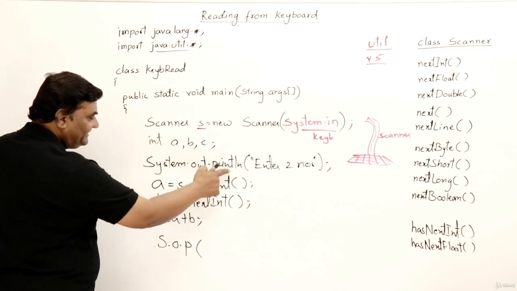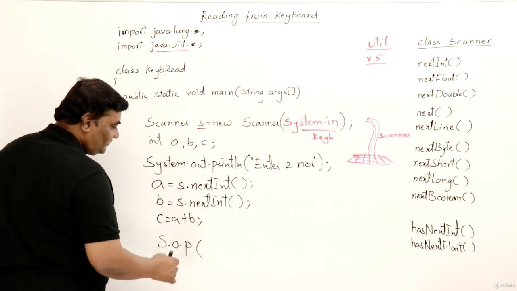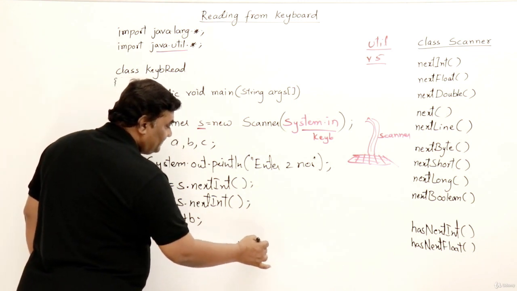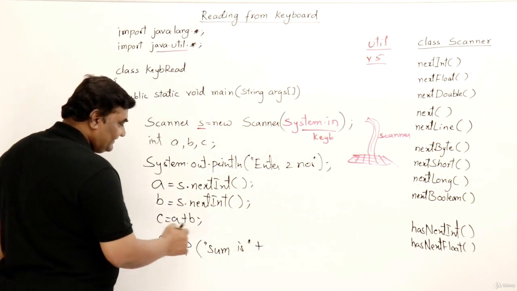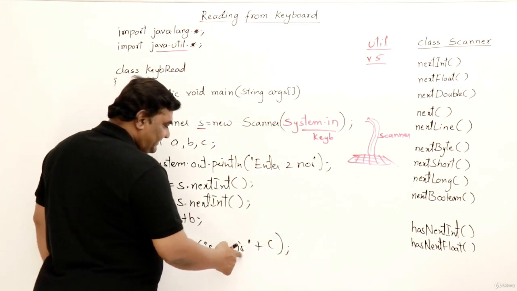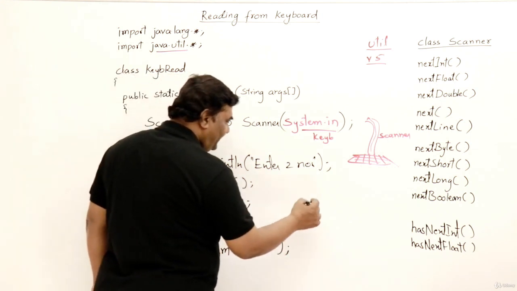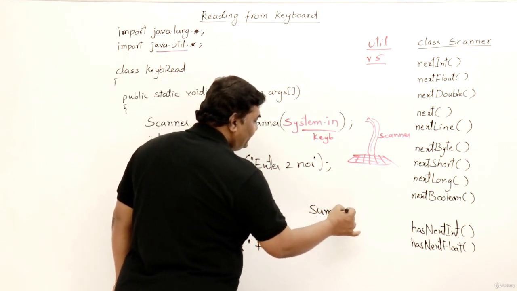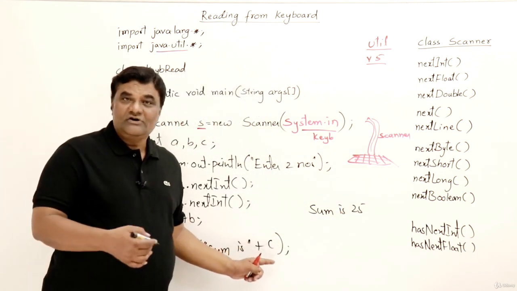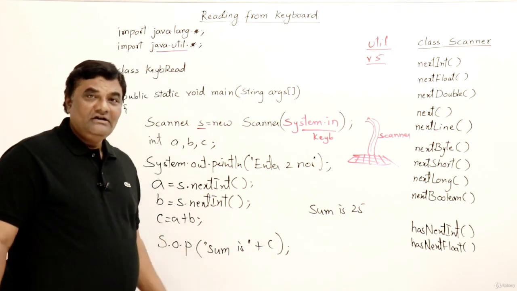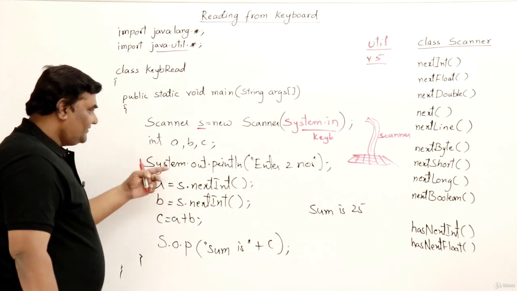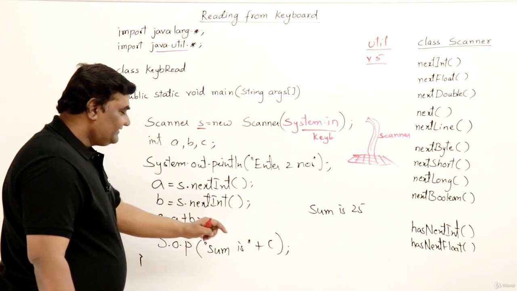Then system.out.println. I am not writing the complete statement, I will write SOP, that is for system.out.println. Sum of two numbers is, sum is, and now plus, you have to write here if you want to concatenate anything. So this is the method for displaying. How will the output come on the screen? Sum is whatever the sum. Suppose it is 25, you'll get a message like this: Sum is 25. Like in C++ programming, if you are coming from there, mostly we use commas. But here we have to use plus for concatenation. So these are the statements which are used for reading two numbers and displaying the result.